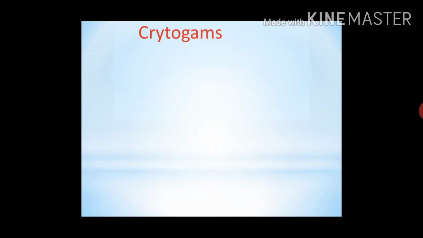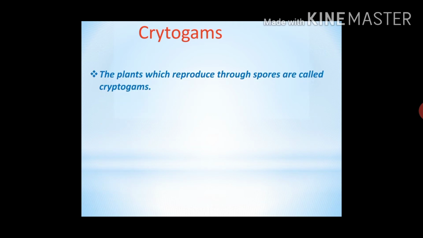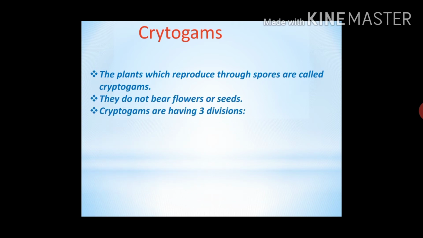Now let's know about first class of kingdom Plantae, that is cryptogams. The plants which reproduce through spore formation are called cryptogams. They do not bear flowers or seeds. Cryptogams are having three divisions, that is Thallophyta, Bryophyta and Pteridophyta. Now let's know the characteristics of division Thallophyta. These plants mainly grow in water.